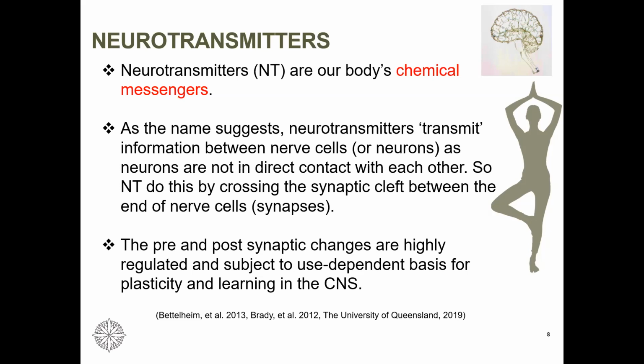And how are they doing it? They are doing it when they are crossing the synaptic cleft between the end of the nerve cells. I hope you would be able to recall that a neuron has this structure. It has got an axon, and then there is a dendritic cell, and it goes on.